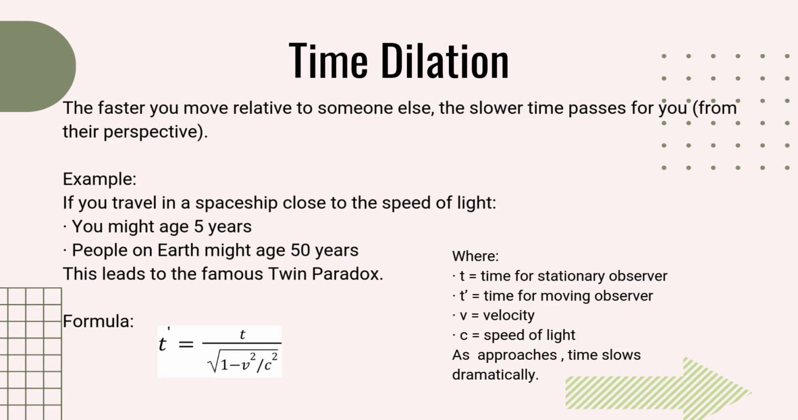To solve this, the formula for time dilation is t prime is equal to t over the square root of 1 minus v squared over c squared, where t is for the stationary observer, t prime is for the moving observer, v is for velocity, while c is for the speed of light. As v approaches c, time slows dramatically.